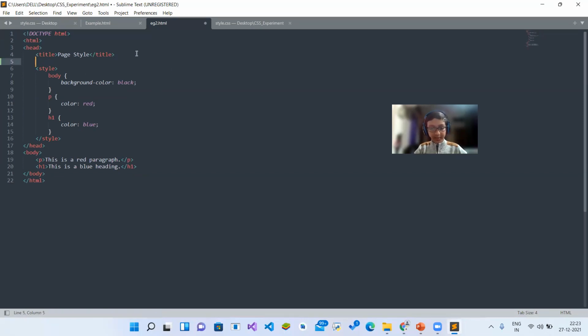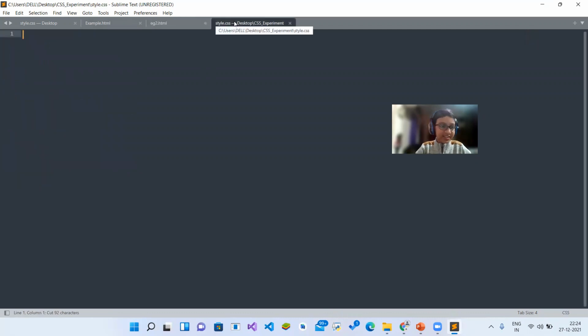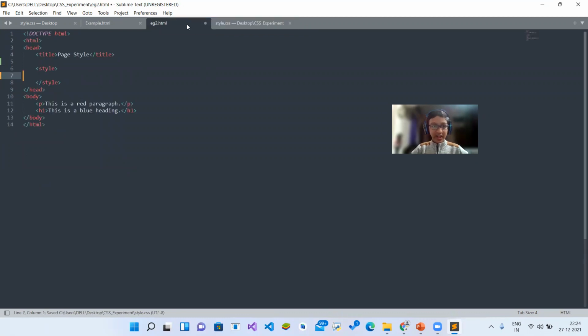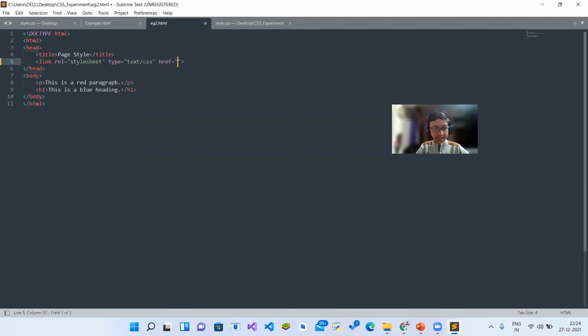So I think link here after this title tag. Let's clear up this. Before clearing up this style tag, this will be our code for CSS. Now, one fun fact and good news for you is that there is no extra work in external CSS. Just copy the internal CSS, cut it and paste it in the external CSS and click on save. And cut the style tag and right here link rel stylesheet type text/css and href will be /style.css.